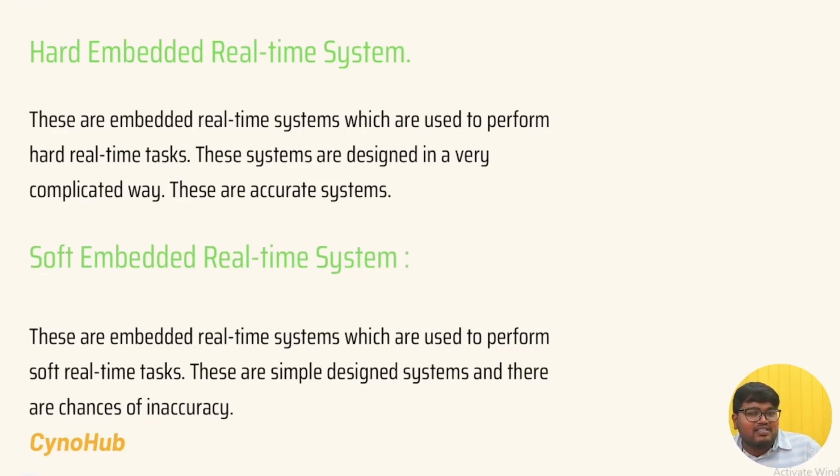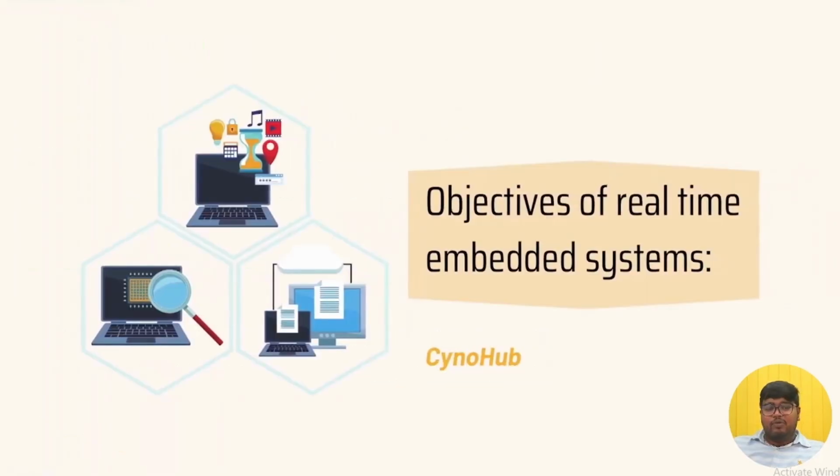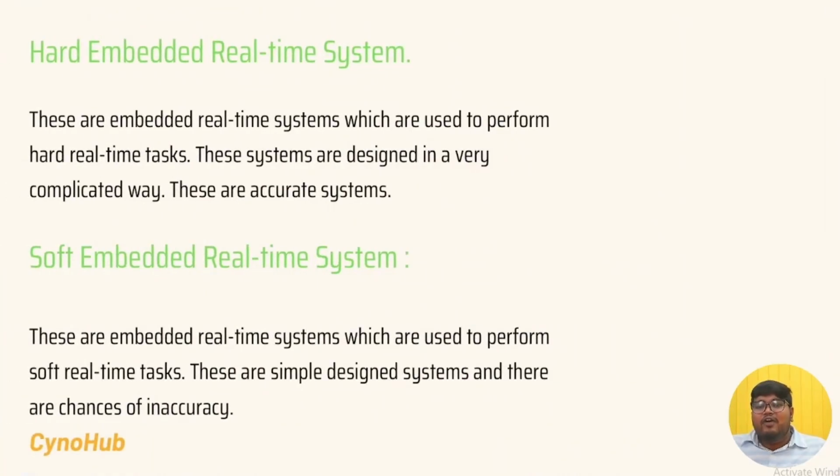So hard embedded systems are very dangerous if you do not do a task within a particular time. An example is an accident with airbags. And soft embedded systems are like a remote control. If you do not capture photos in a particular time, it is not a big problem here. So I hope you understood the class on real-time embedded systems and real-time systems, and what an operating system is.